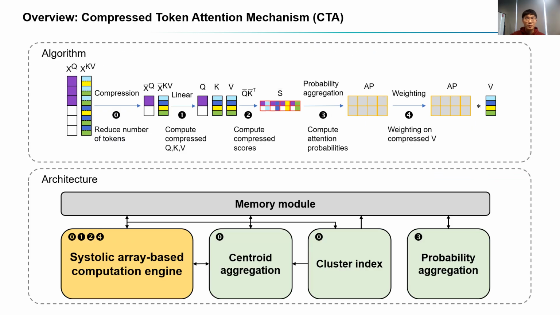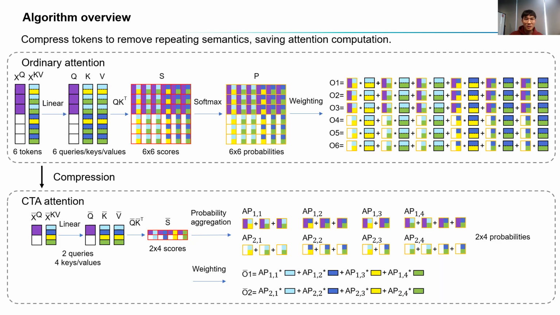Motivated by this, we propose CTA, Compressed Token Attention Mechanism, an algorithm architecture co-design solution that can substantially reduce complexity of attention, achieving both speed up and energy efficiency. From algorithm perspective, CTA can efficiently compress tokens and reduce complexity of all the steps in attention computation.